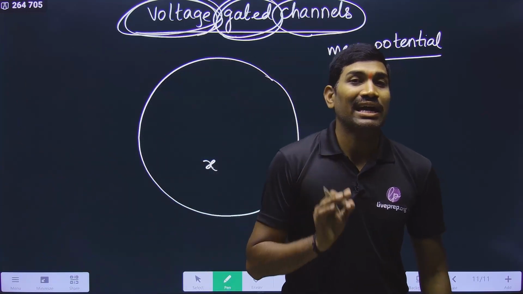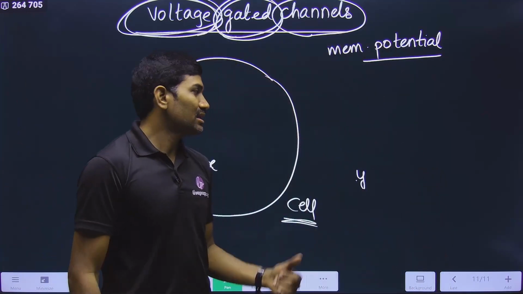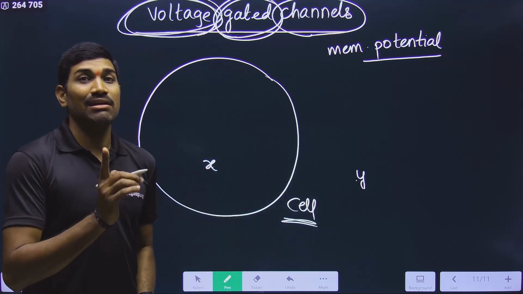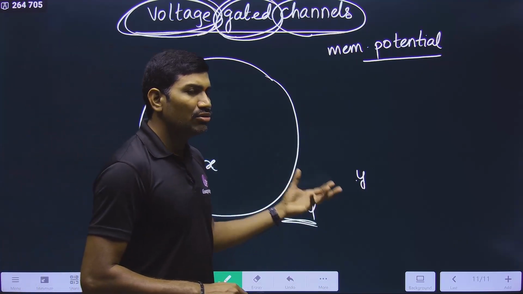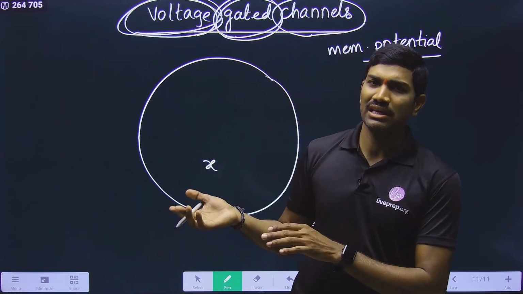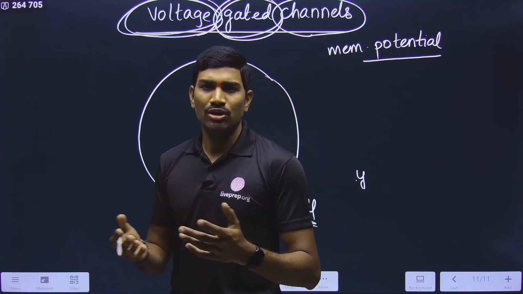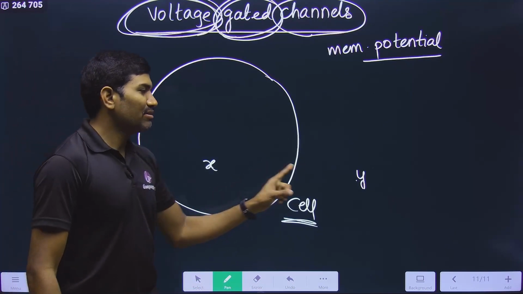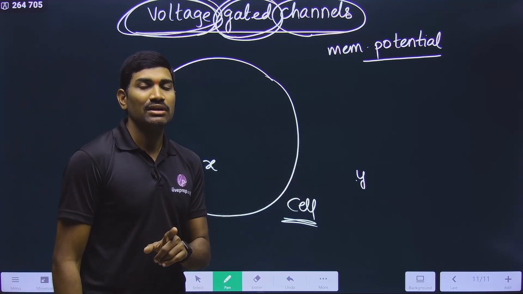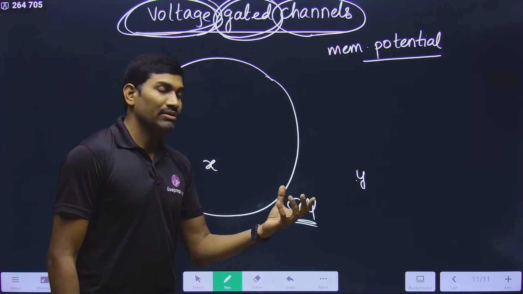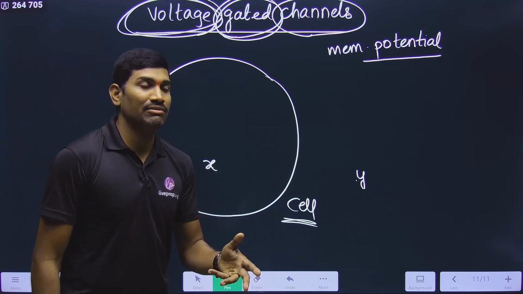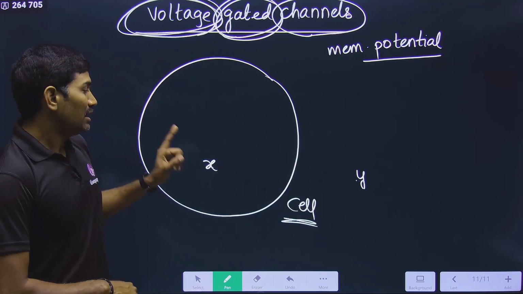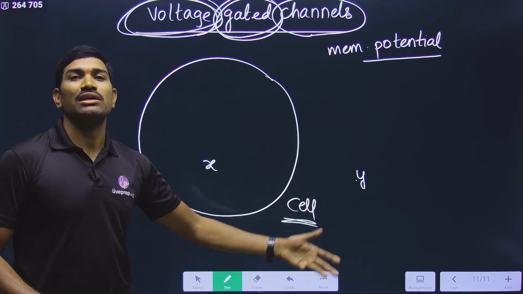No. If x is equal to y, the cell will die. Please observe carefully. If the x value is equal to y, the cell will die. This concept was there in the previous NCERT in biomolecules, but now they have deleted it, so we are not going into those details. So x is never equal to y. If a cell has to survive, if an organism has to survive, these values should not be the same. That means at one location it is high, at one location it is low.